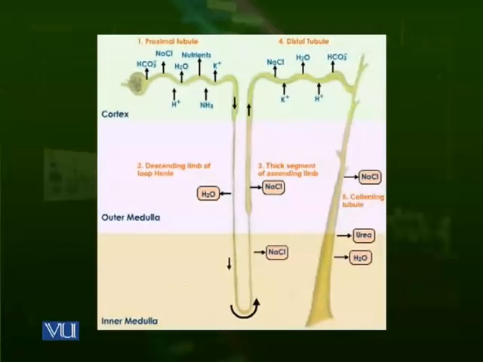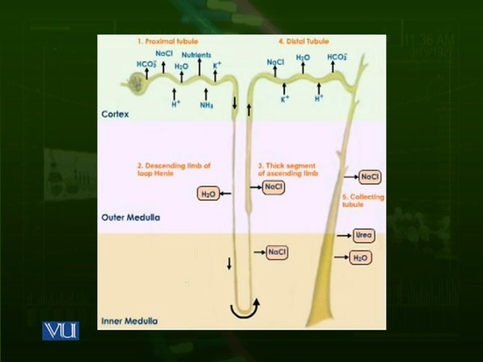Let us have a look at the next diagram, which shows the different parts of the nephron. In the proximal tubule, for example, there is reabsorption of sodium chloride, water, various nutrients and potassium ions, but you can see that from the cortex, ammonia and hydrogen ions are entering the proximal tubule.